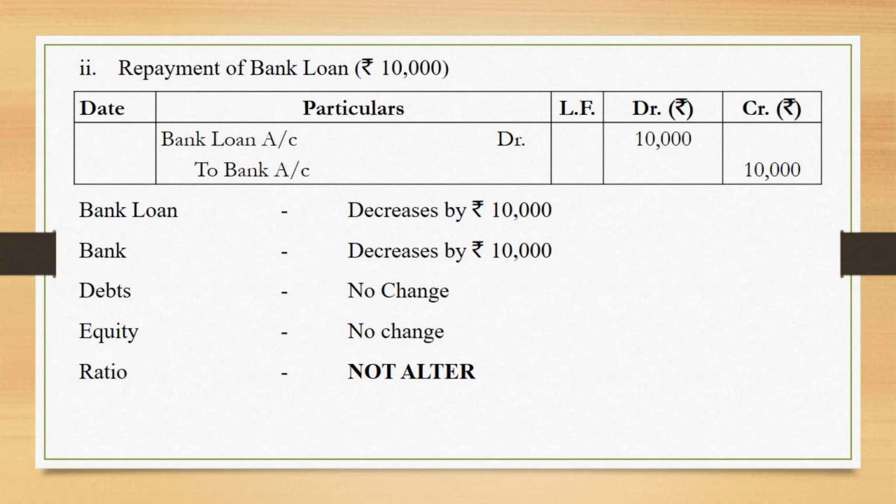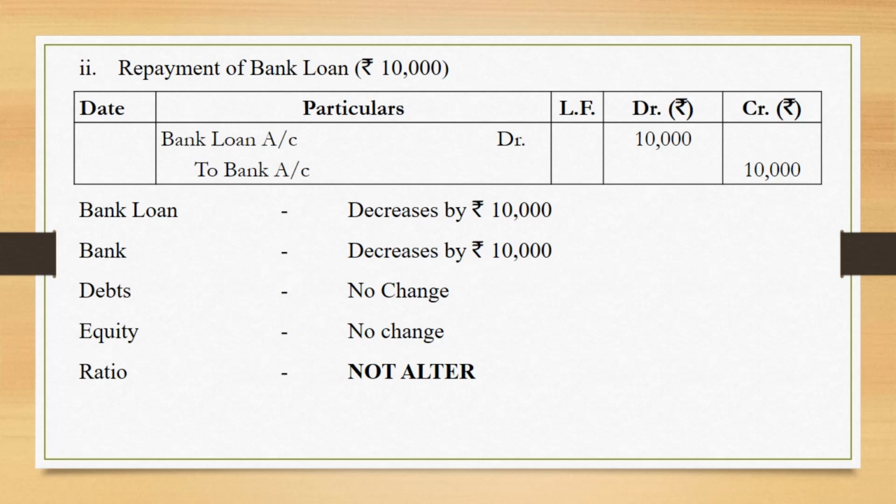But you need to take care over here when such a bank loan is redeemed, repaid. In the year of repayment, this amount of bank loan is shifted from non-current liability to current liability, from long-term borrowings to other current liabilities, right? Please remember, any long-term borrowing in the year of redemption is going to be a current liability and a part of other current liabilities as current maturities of long-term debts.